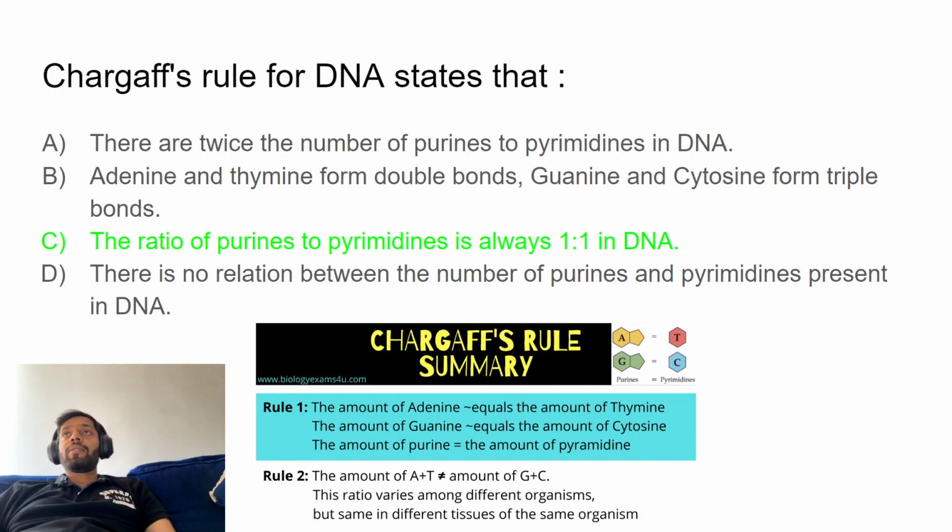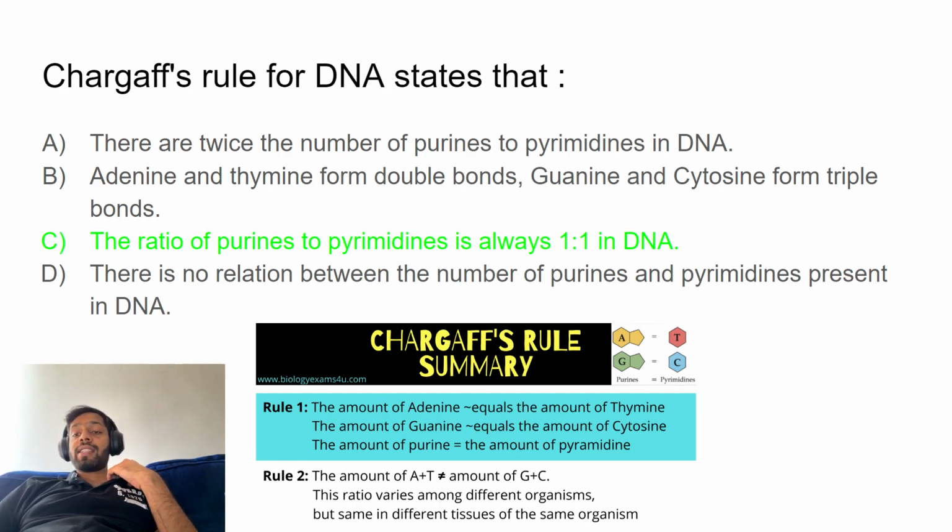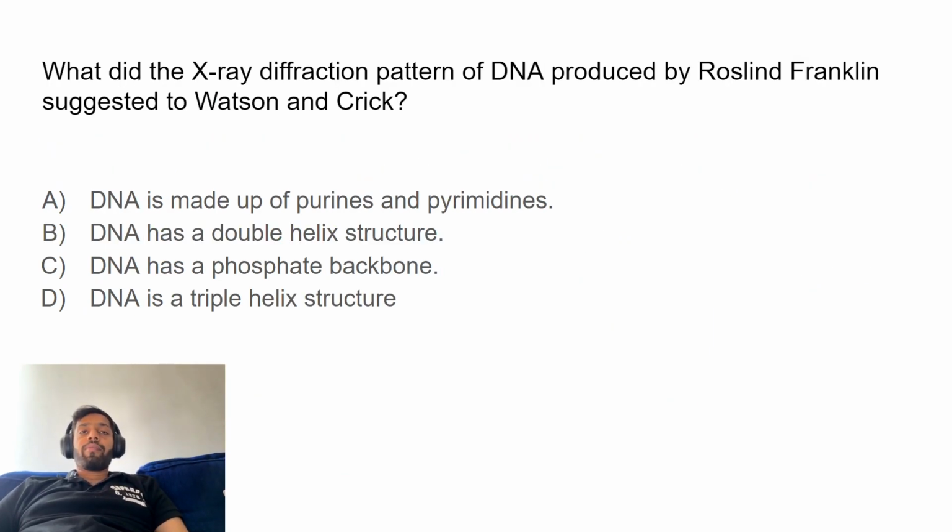And this is very species specific, individual specific, right? There could be more GCs than ATs in certain species or individuals, and more ATs than GCs in others. As such, this ratio varies among different organisms, but it's always the same in the different tissues of the same organism. Okay.